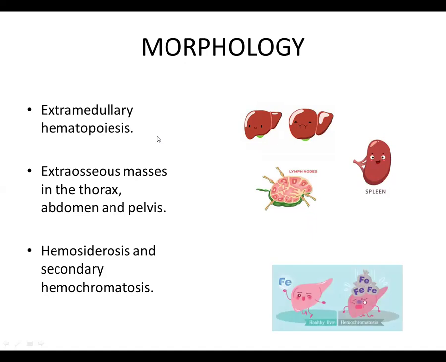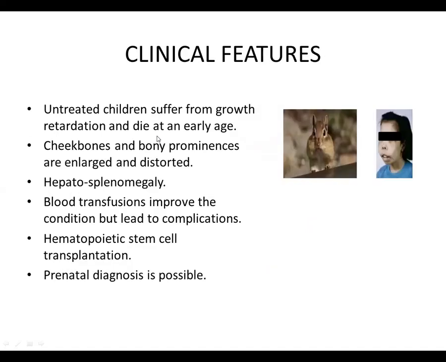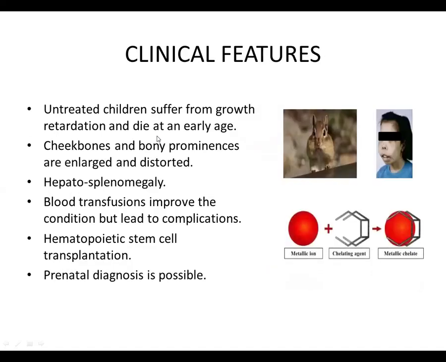These individuals have hemosiderosis, accumulation of iron in the body, and then secondary hemochromatosis, in which this extra iron is deposited in the organs of the body. Untreated children suffer from growth retardation and they may face early death. Cheekbones and bony prominences are enlarged and distorted, as I've mentioned, because of marrow expansion, reduction of cortical bone, and induction of new bone.